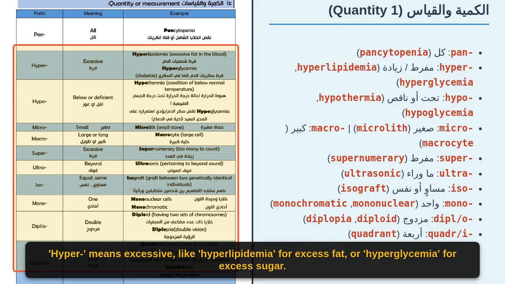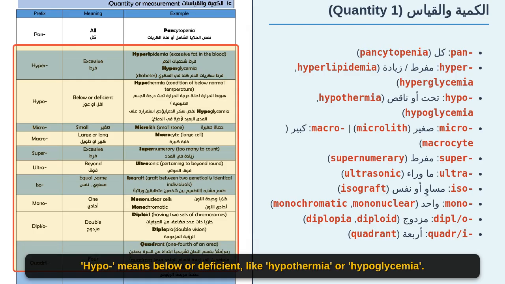Hyper means excessive, like hyperlipidemia for excess fat, or hyperglycemia for excess sugar. Hypo means below or deficient, like hypothermia or hypoglycemia. Micro means small, like a microlith stone. Macro means large, like a macrocyte cell. Super means excessive, like supernumerary, meaning too many to count. Ultra means beyond, like ultrasonic frequencies.